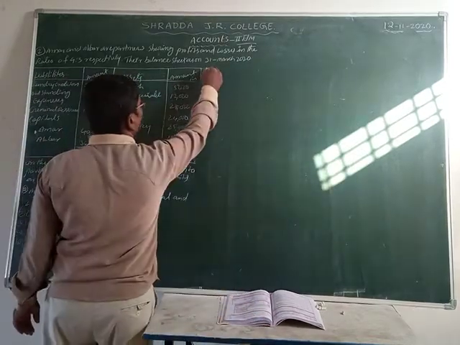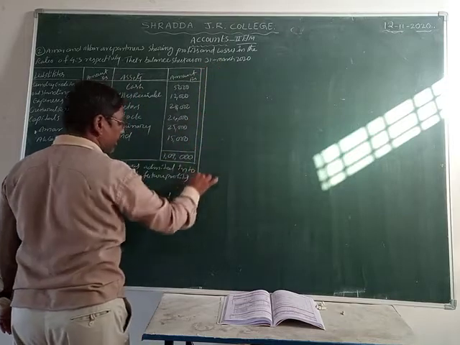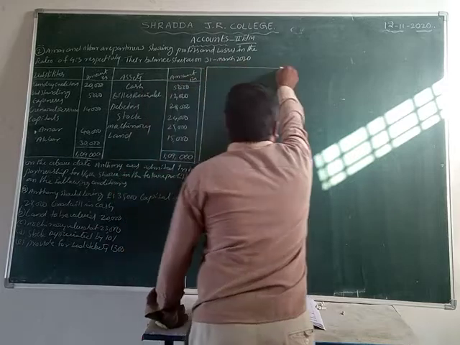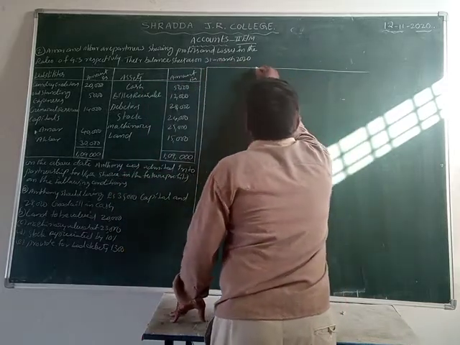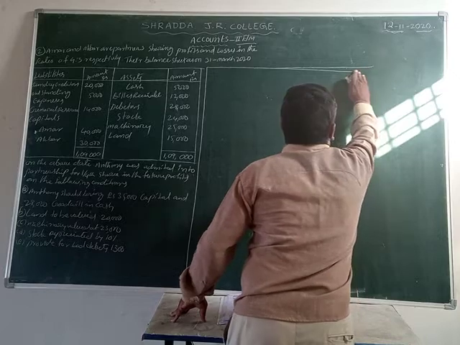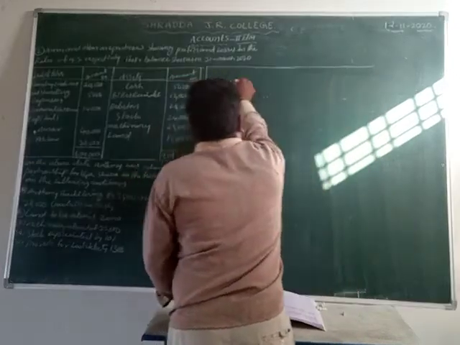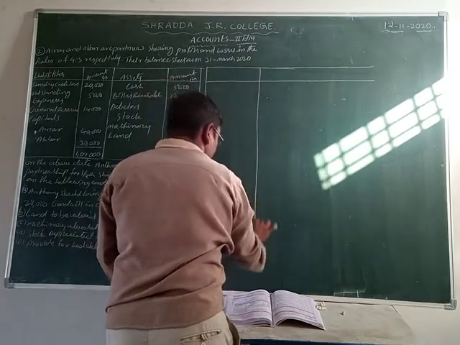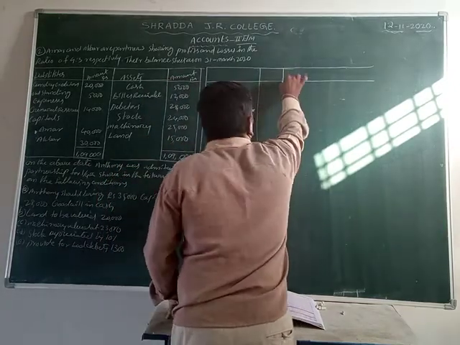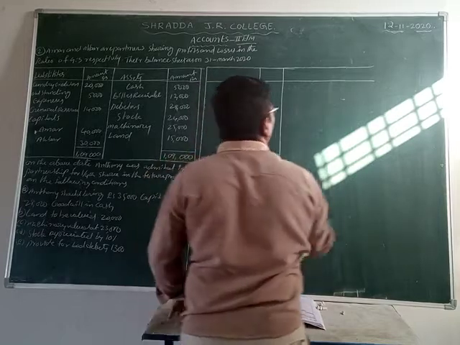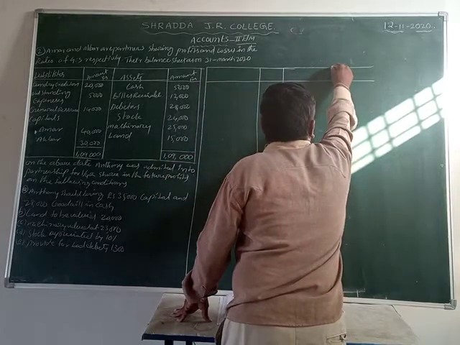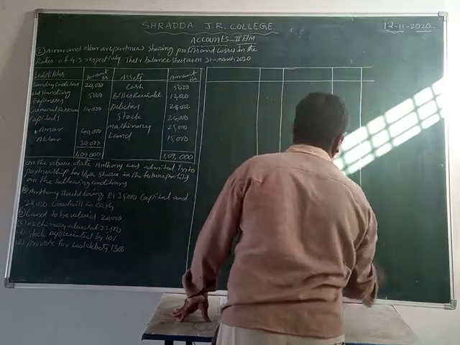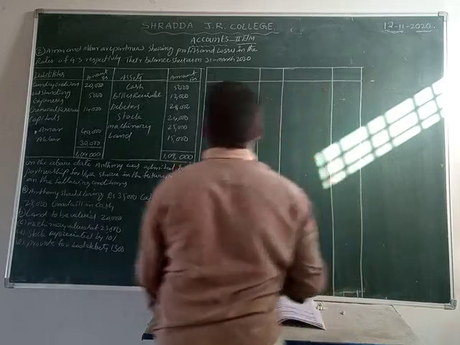Let us take what is the format of the revaluation account. Students, in the first column particulars, second column amount rupees, and the third column is also particulars, and the next one is also amount rupees. This is the revaluation account proforma.